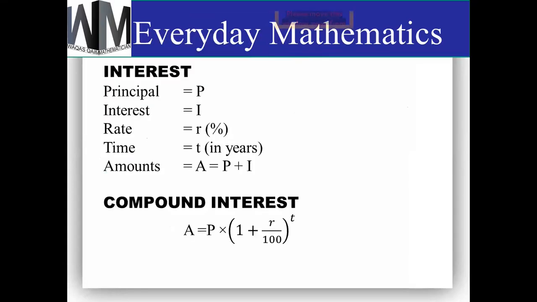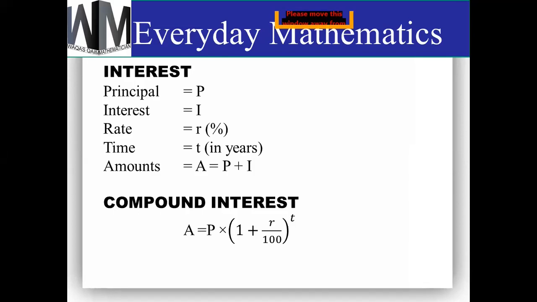The second type of interest is called compound interest. So there is a difference between simple interest and compound interest. Simple interest is an interest in which the original amount, principal, is always the same. But in compound interest, every year the principal changes and the interest of the first year will be added into the principal. So that's why compound interest always has more value than simple interest.